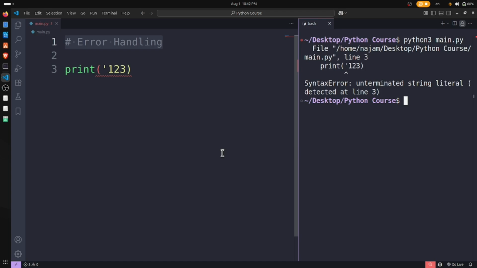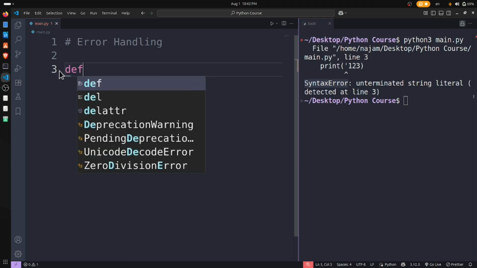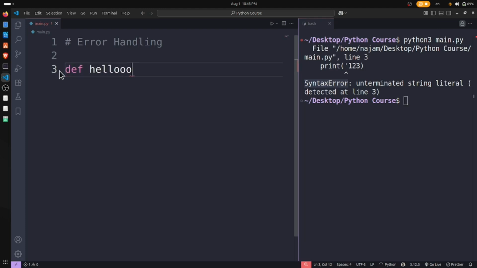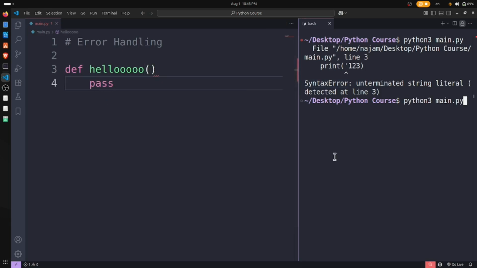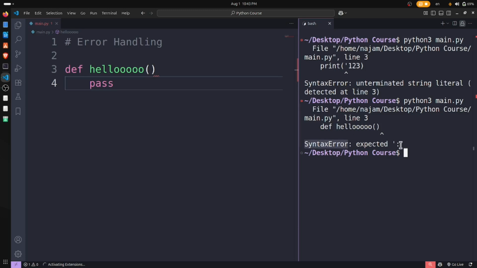So let's talk about some errors in Python. In any programming language these are acceptable and can be the same. But let's talk about syntax error. You have seen here, this is a syntax error. Let's have another one, like hello, let's pause. That's a syntax error. It expected a colon here, so it's a syntax error.